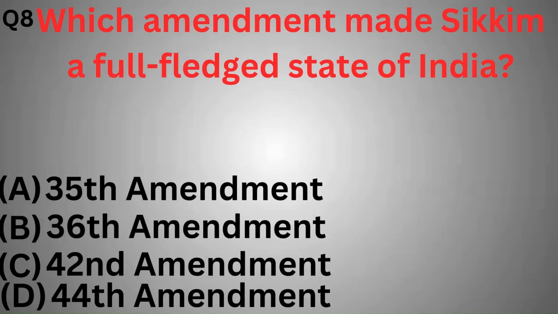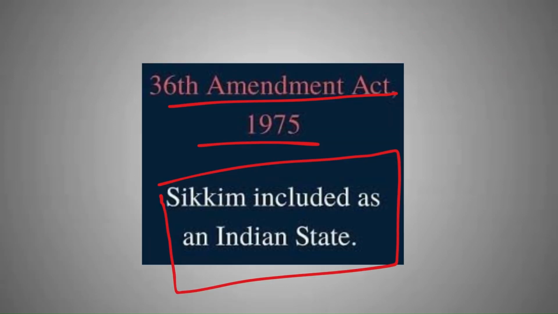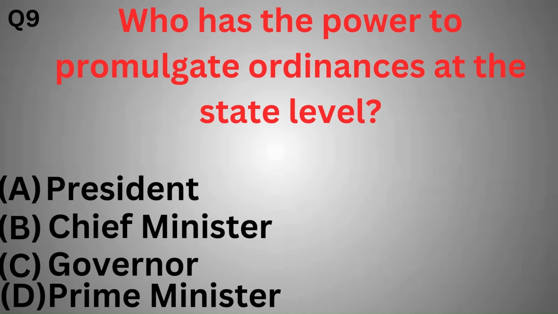Next question is, which constitutional amendment made Sikkim a full-fledged state of India? Option A, 35th Amendment, 36th Amendment, 42nd Amendment, 44th Amendment. So the correct option is option B, 36th Amendment. The 36th Amendment of 1975 granted Sikkim full statehood, making it the 22nd state of India.